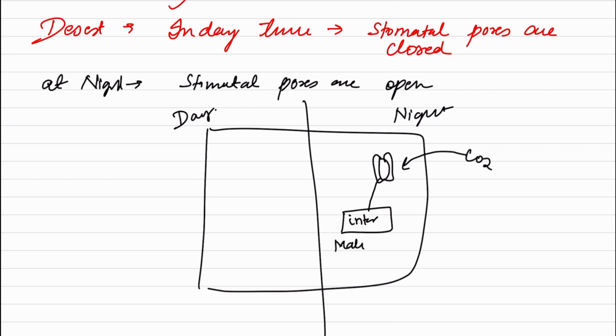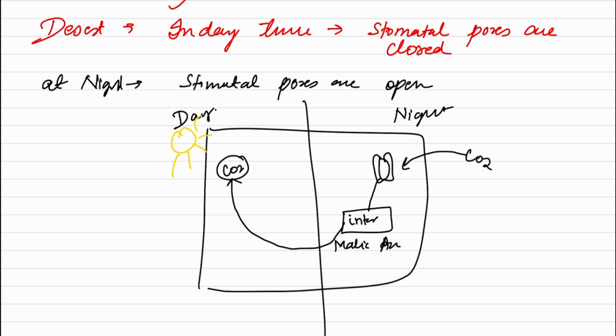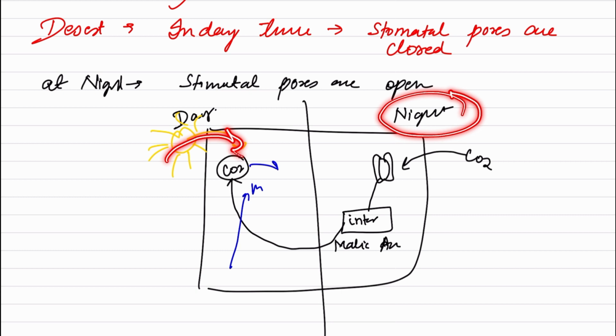Later, this malic acid in the daytime converts itself into carbon dioxide, and simultaneously, because in the daytime we have sunlight, chlorophyll will take up the energy. We have water from the soil, right? And the food is formed. So absorption of carbon dioxide is done at night, take up of energy is done in the day, and then the reaction, the photosynthesis, can occur. Okay.